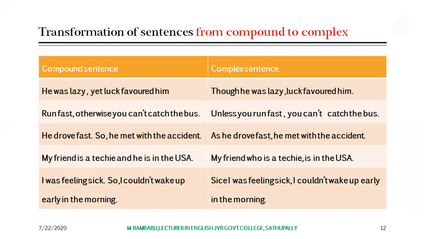But the same can be expressed in complex sentence structure. Unless you run fast, you can't catch the bus. "You can't catch the bus" is the main clause, and the remaining one is the dependent clause. Unless is the subordinating conjunction here. And in the same way, he drove fast, so he met with the accident.